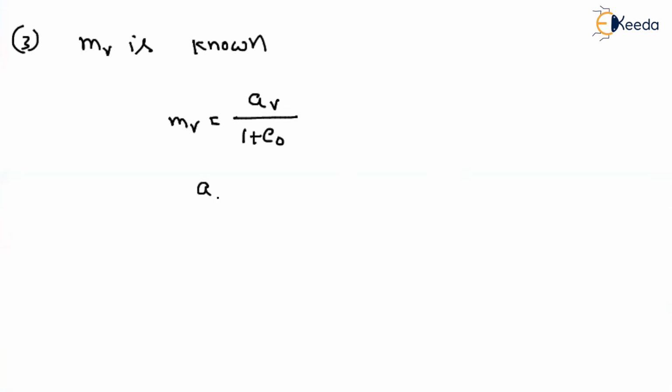In the third case, suppose m_v is known. What is meant by m_v? Coefficient of volume change. If m_v is known, what is the m_v value? m_v is nothing but the coefficient of compressibility divided by 1 plus e naught, where e naught is the original void ratio. From this, I can say the coefficient of compressibility a_v is 1 plus e naught into m_v.